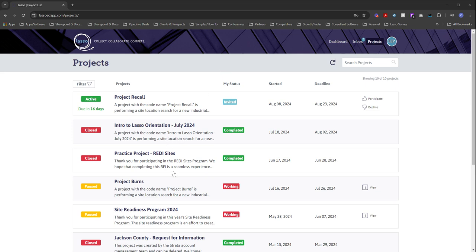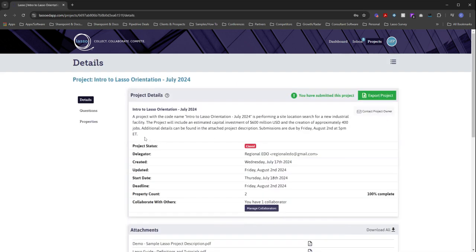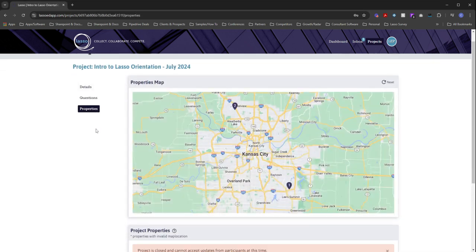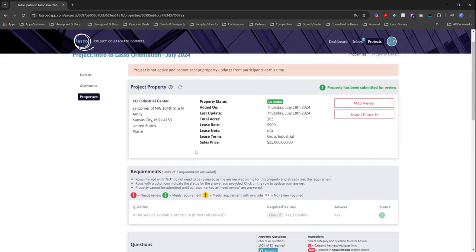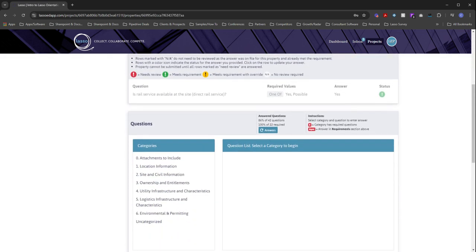As we can see, I've participated in several projects in the past. So if we go into this project that I participated in last month, and I look at the properties list, we can see that I've submitted 2 sites to that project. This site in particular, the KCI Industrial Center, we can see that I answered 86 questions on this RFI back in July. A total of 42 questions in that project.